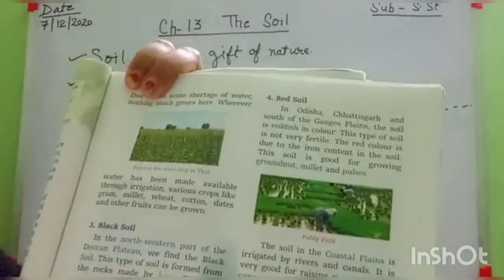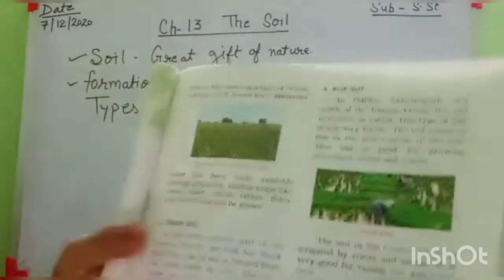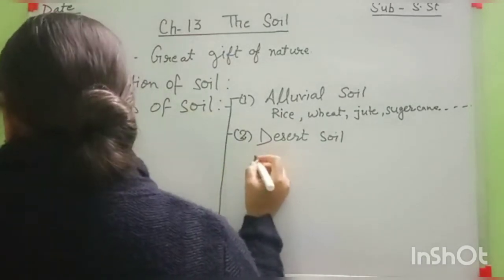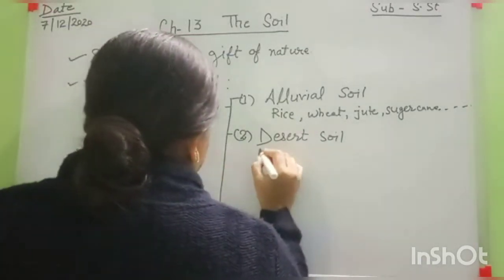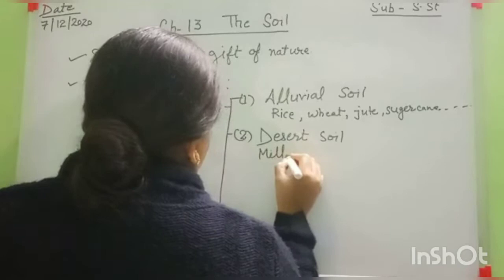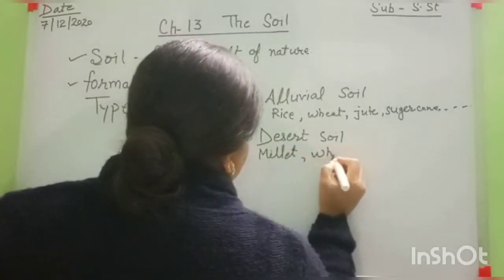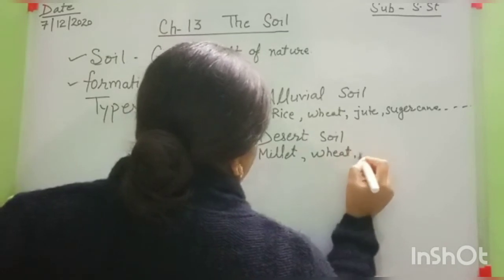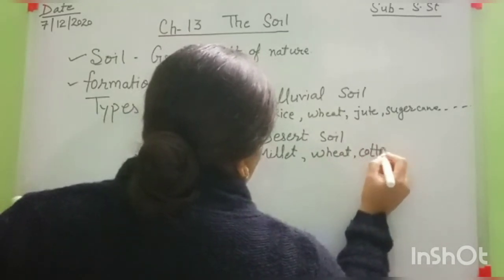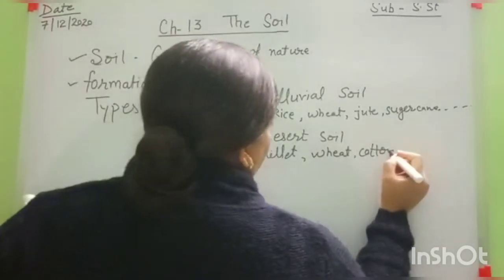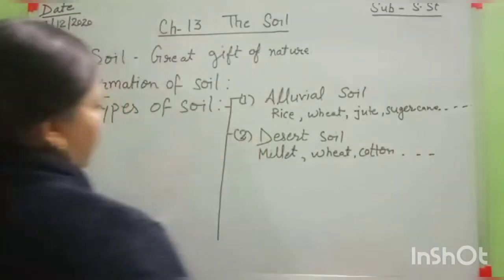Okay, this topic is clear now. Then after that, the third point and third soil. Here some examples are millets, in some places cotton, wheat also, and bajra. Okay, cotton, this type of crops are grown here.